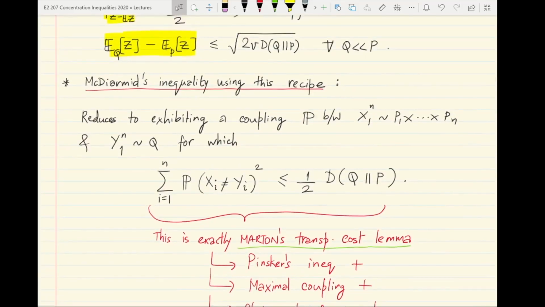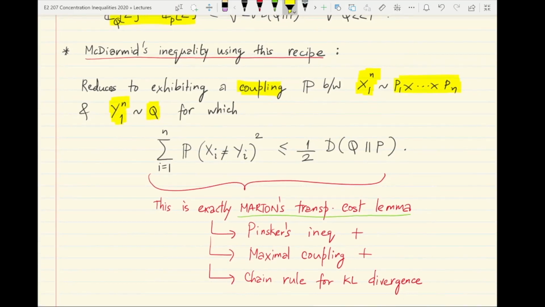In the course of doing that, we essentially reduced the problem of showing McDiarmid's inequality for a bounded differences function Z equal to f of X to the problem of exhibiting a coupling between a product measure, which is the distribution of the X's on which the function f is applied, and an arbitrary measure Q over n symbols, let's call them Y_1 through Y_n, such that the following inequality held: the summation of the squares of the discrepancies at each coordinate should be bounded by the overall KL divergence between the n-fold probability measures.